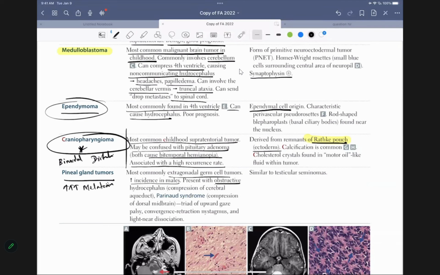Presents with obstructive hydrocephalus because it compresses cerebral aqueduct. If it compresses cerebral aqueduct, which ventricles will be enlarged? We did a question, exactly the same question. Lateral and third will be enlarged. Is that clear, folks? Lateral and third will be enlarged.